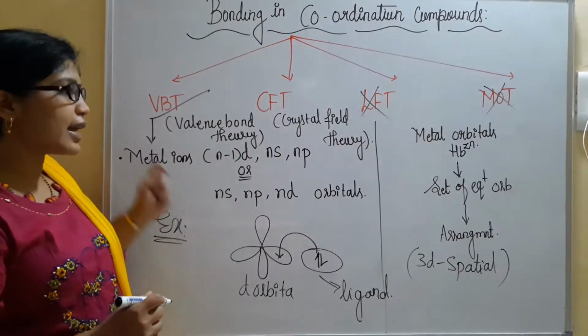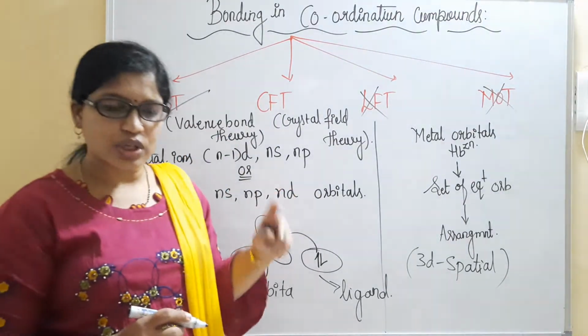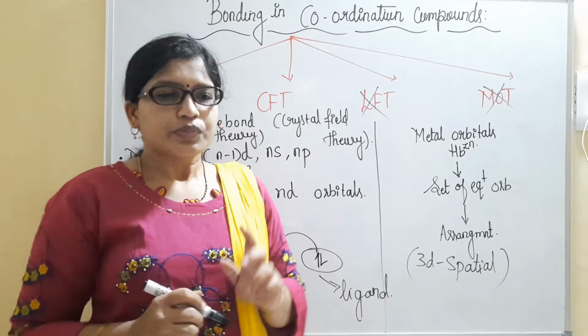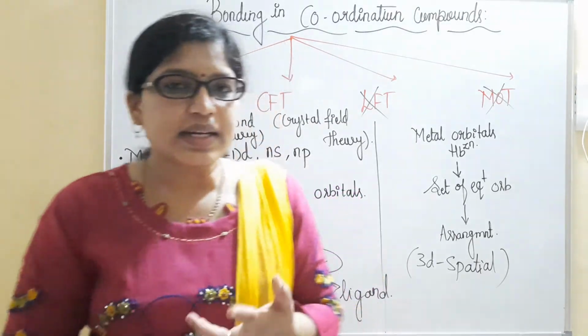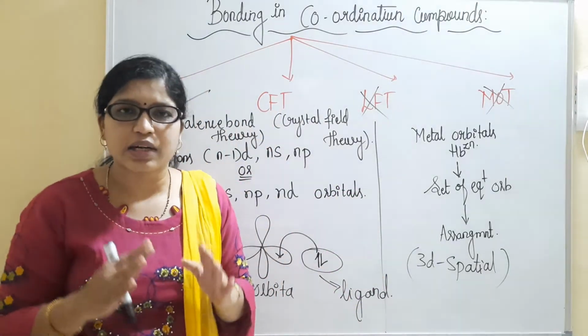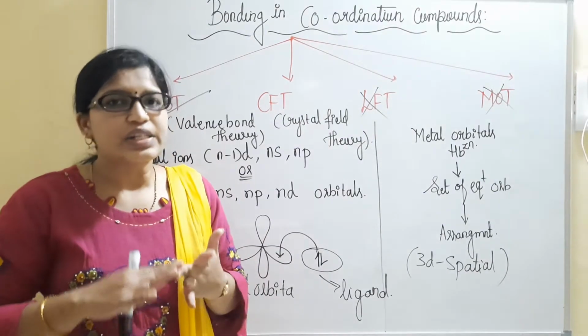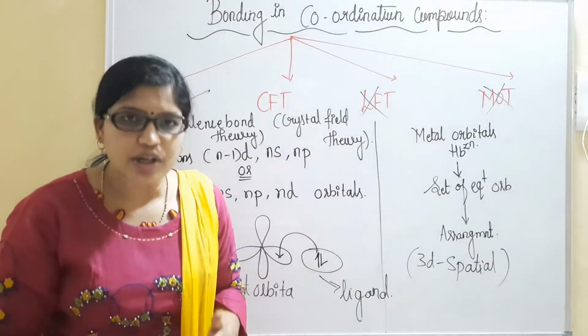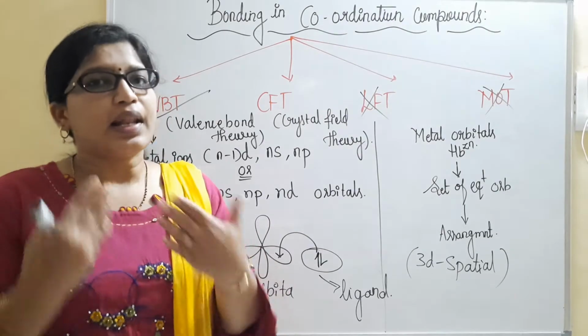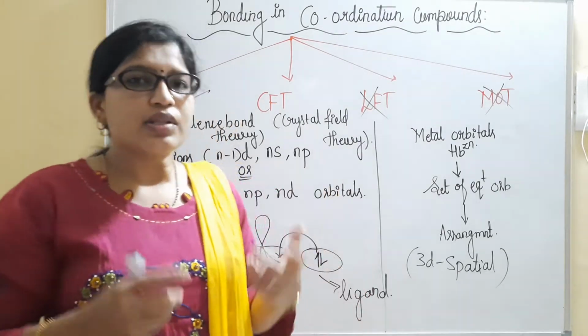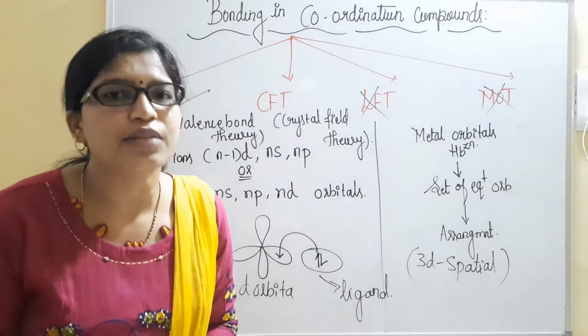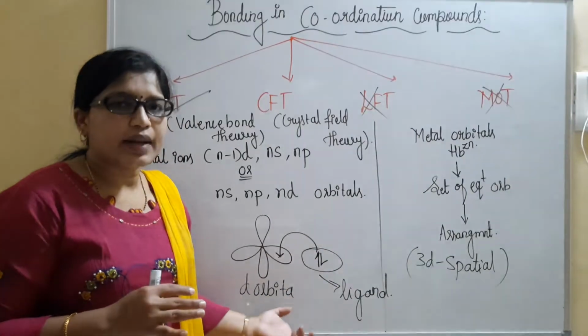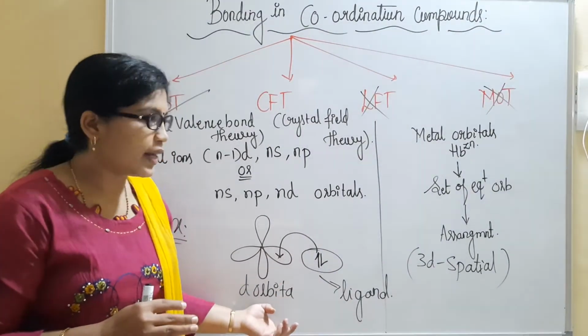Valence bond theory explains this hybridization part. I repeat once, valence bond theory mainly tells there will be a presence of central metal ions with partially or incompletely filled orbitals to which ligands will be donating their electrons, and finally hybridization takes place and a coordinate bond is going to form.